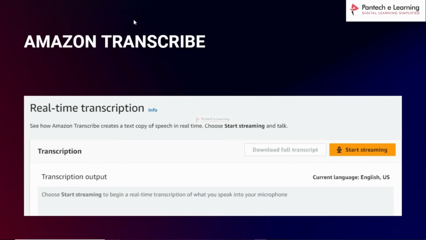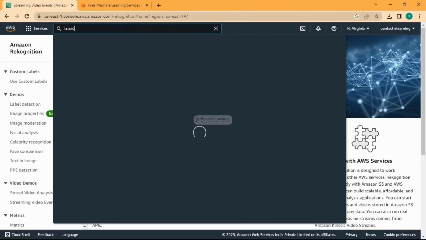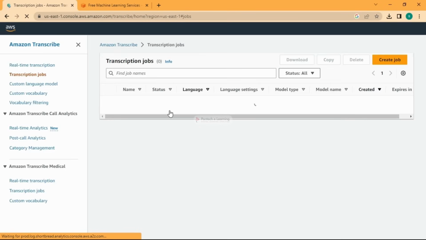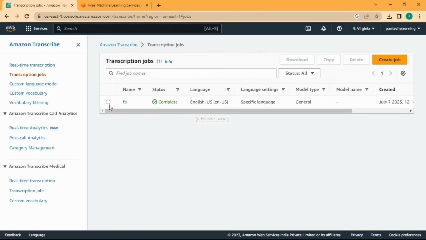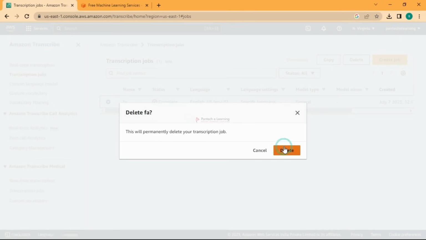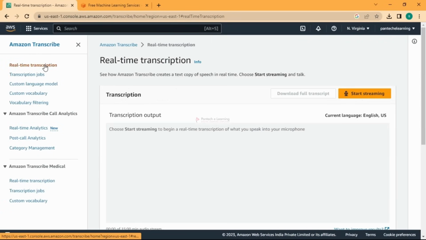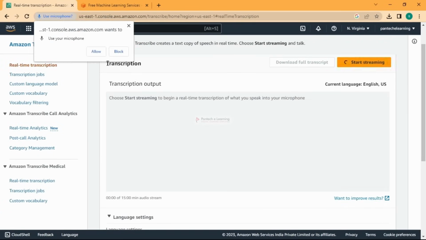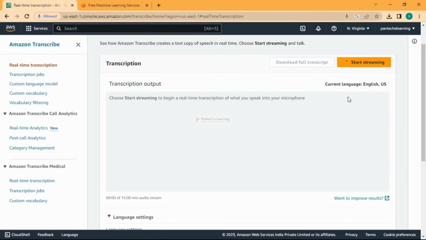For example, let us use Transcribe. Powerful speech recognition. I'll just delete it and recreate. First the real-time transcription, you can start it. Once I start it, I'll allow it. It's asking me to start speaking, and I'll try to speak a little bit faster and it is guessing a little bit correctly. So you can see the results.